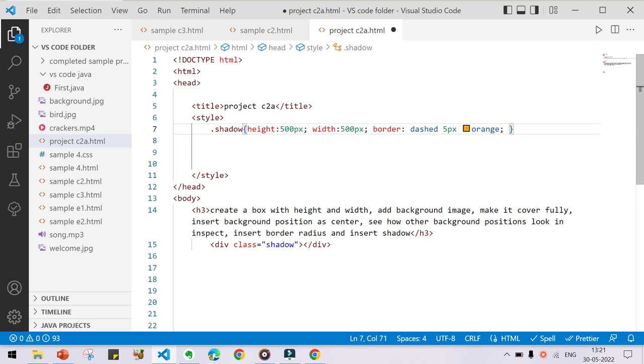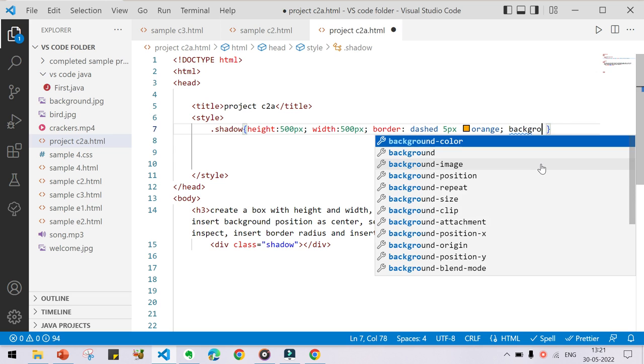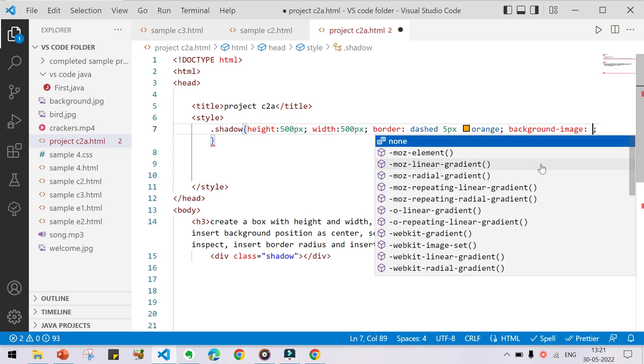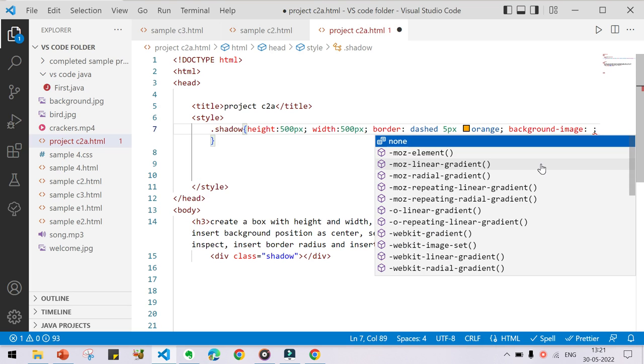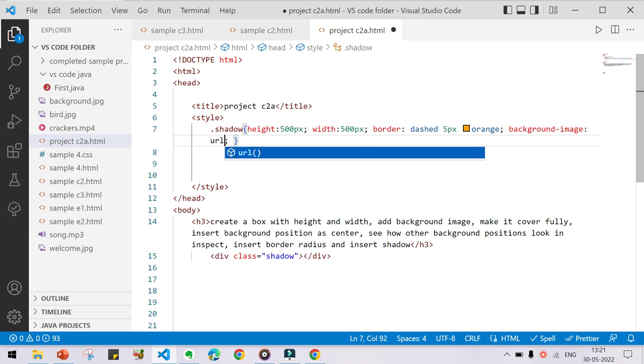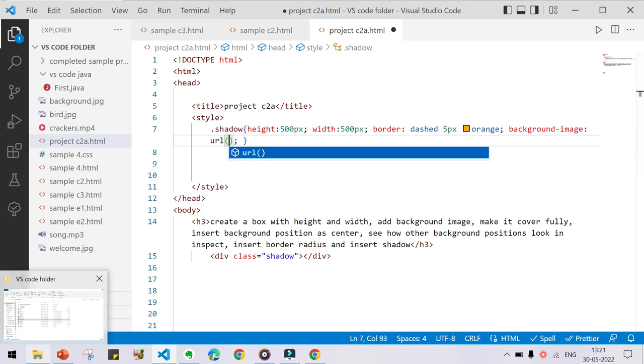Now you can see here, create a box with height and width and a background image. Now we are going to add a background image also. How to do that? Type background image and press enter. Now you are going to type url and open bracket, close bracket. Inside that you are going to add your image file which you are going to upload from your computer.